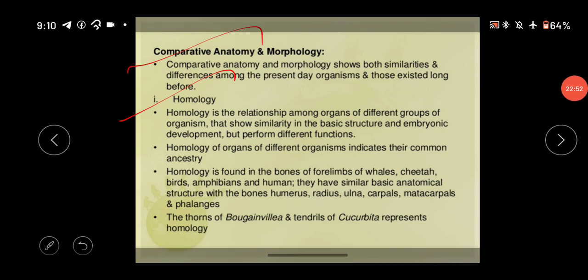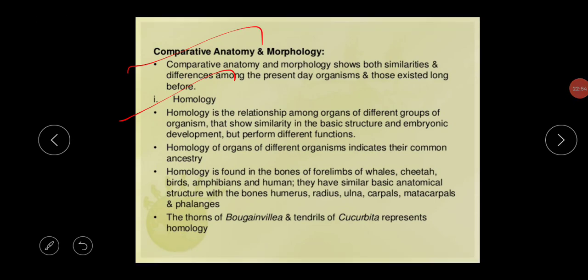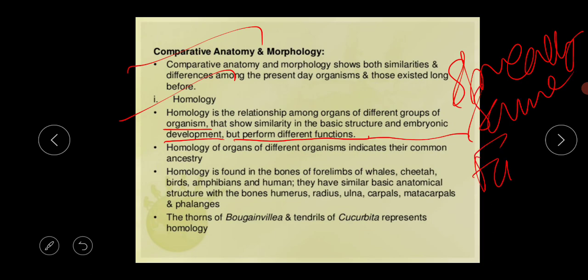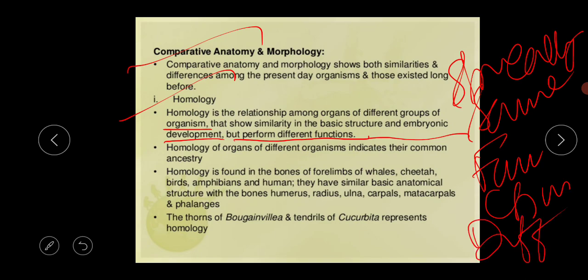What is the meaning of homology? Homology is the relationship among organs or among organisms of different groups that show similarity in the basic structure and embryonic development but perform different functions. What is the meaning of this? They are structurally the same, but functionally different. Okay, so this is the basic thing of homology.